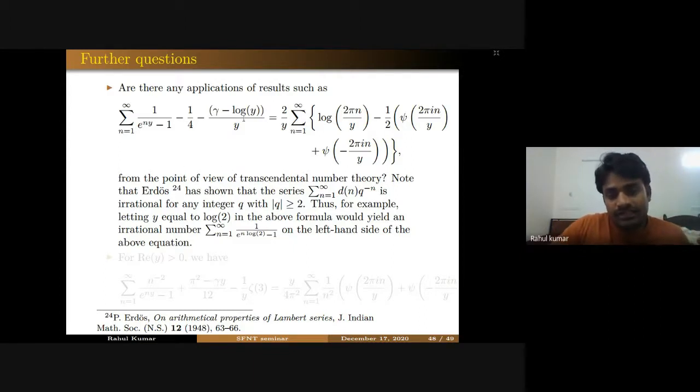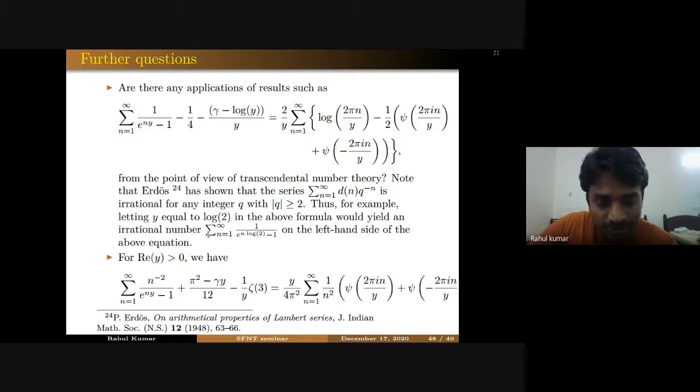It will be interesting to see if we can prove some transcendence result for this series, or it will be very rare that we can prove something about this Euler constant. And in our paper we have many formulas for odd values of the zeta function: zeta 3, zeta 5, zeta 7.